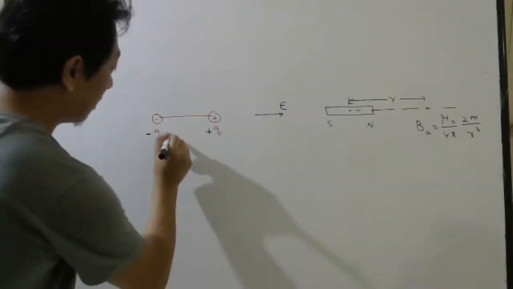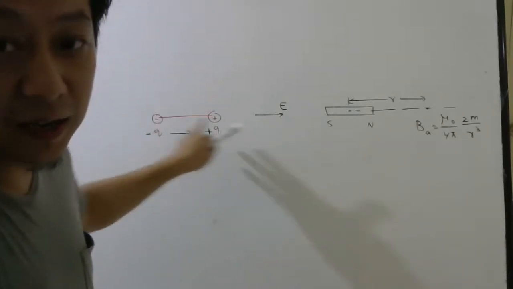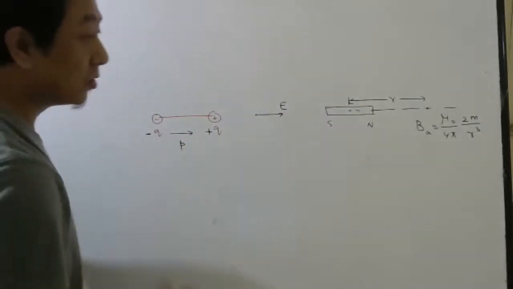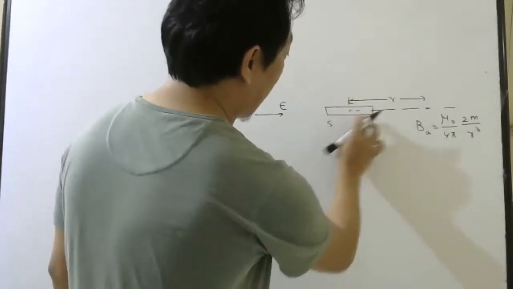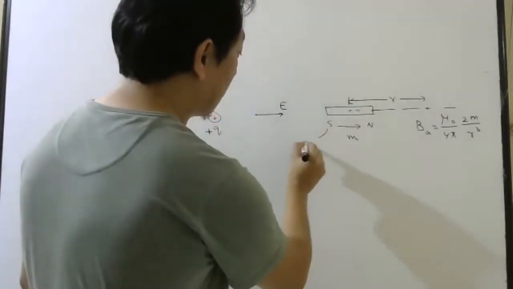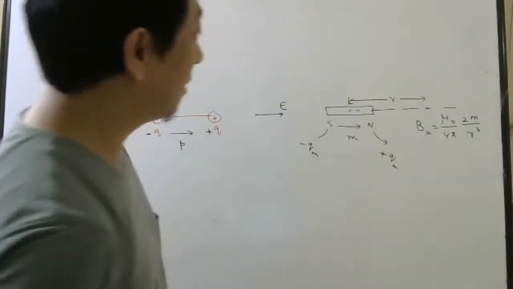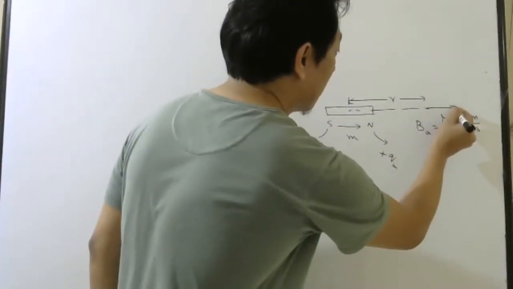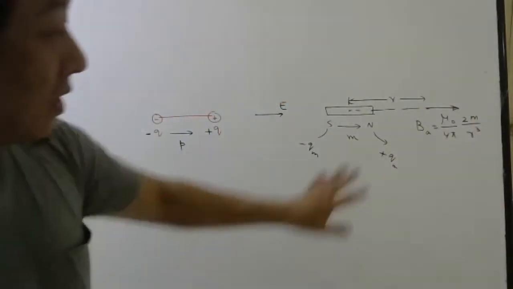Now dipole moment is from where to where? Minus q to plus q. So electric field at axial point is always in the direction of dipole moment. So magnetic field here, where is the magnetic moment? Magnetic moment for a bar magnet we take from south to north, because south acts like minus magnetic charge, north acts like plus magnetic charge. So magnetic field at axial point will be in the same direction as the magnetic moment, which is towards the right side. Everybody understood this?